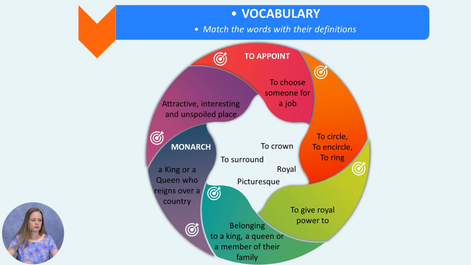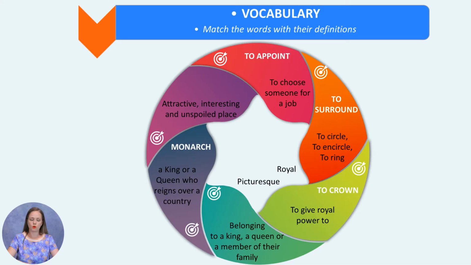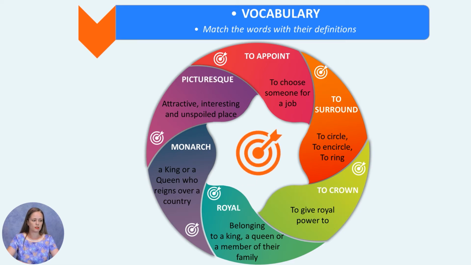To crown, to give a royal power to someone. To surround, to circle, to encircle, or to ring. Royal, belonging to a king, a queen, or a member of their family. And the last one is picturesque or attractive, so it is an interesting and unspoiled place.